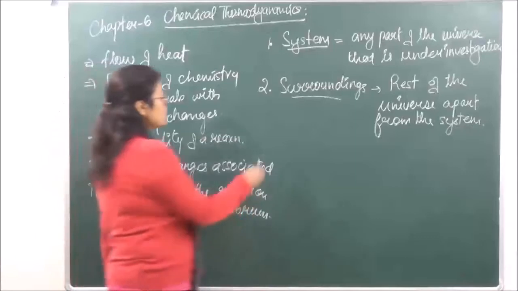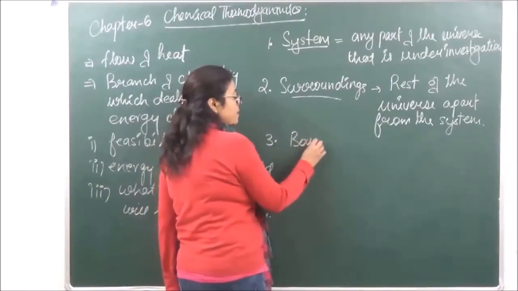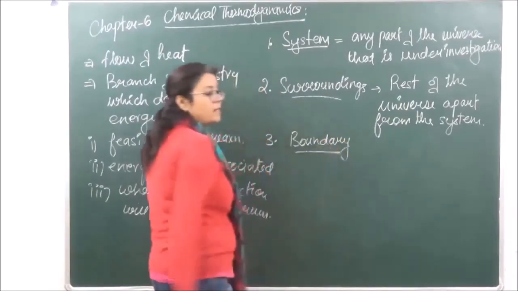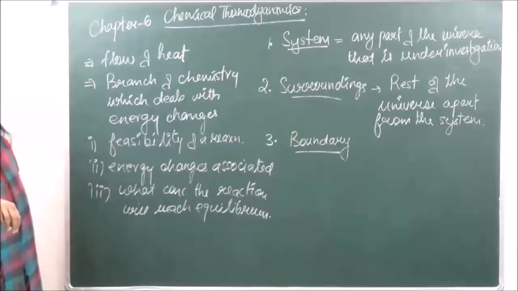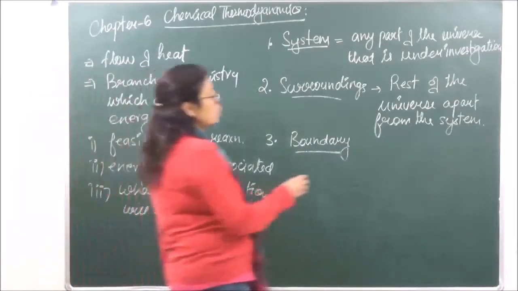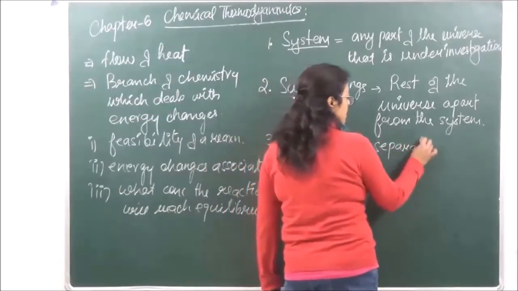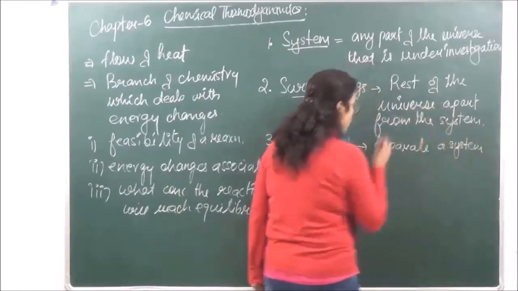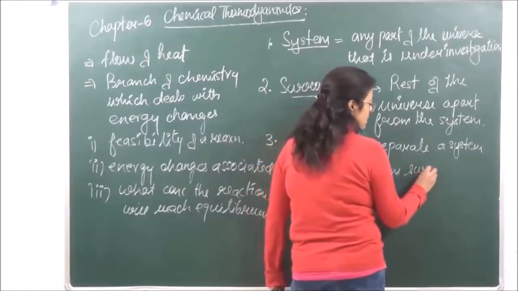Then the surroundings and the system can be differentiated by a line which is known as boundary. So what is boundary? It is anything which is going to separate a system from surroundings.